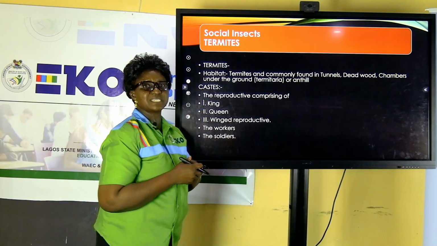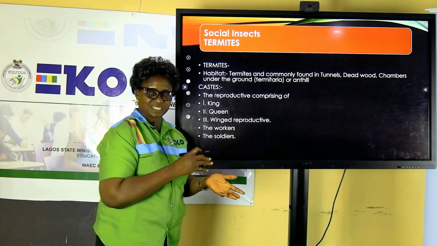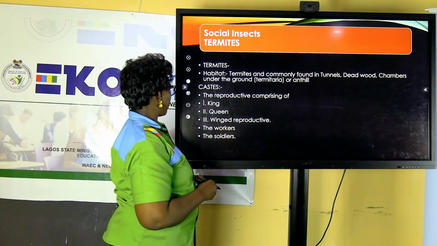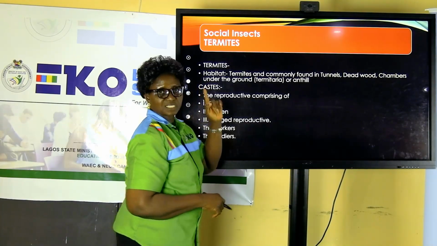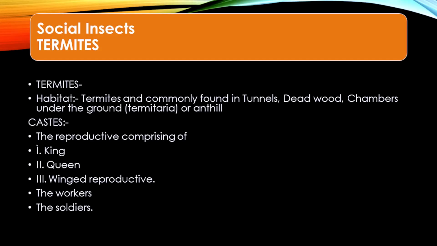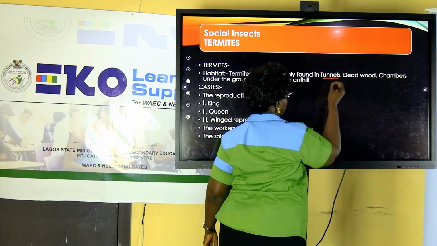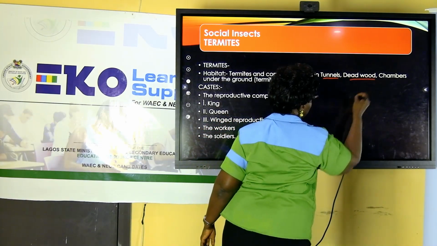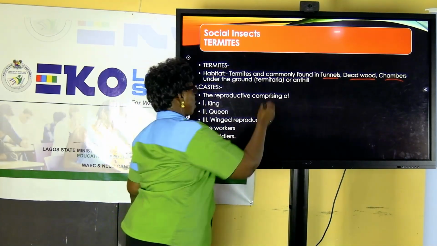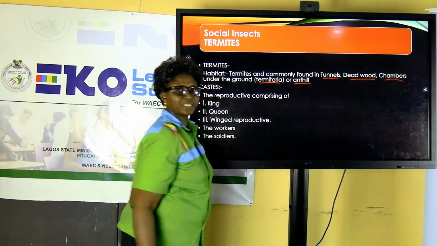The social insects, what are they? Insect is an animal. Insects have their distinctive features. But for this study, we will be focusing on termites and honeybee. We will be looking at termites, where they live, and the different groups that we have under termites. Termites, basically, where do we find them? In most cases, we look for them in tunnels. We can look for them in dead woods, chambers, under the ground, in what is commonly called the termitarium or the ant hill.